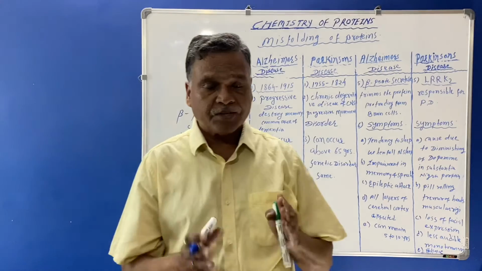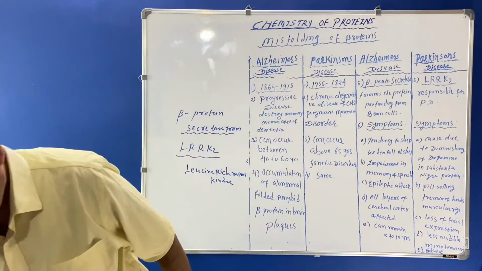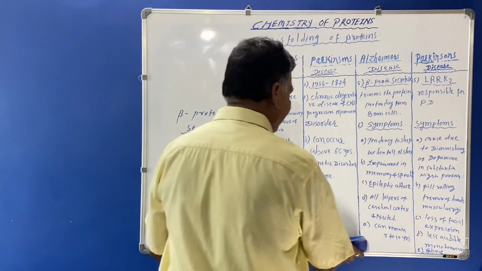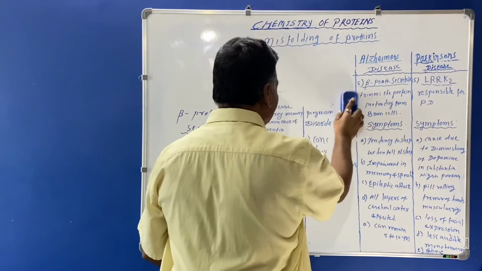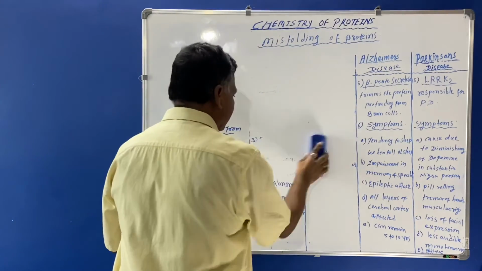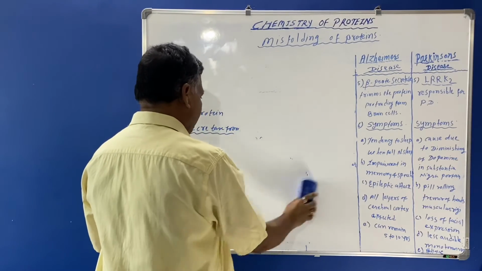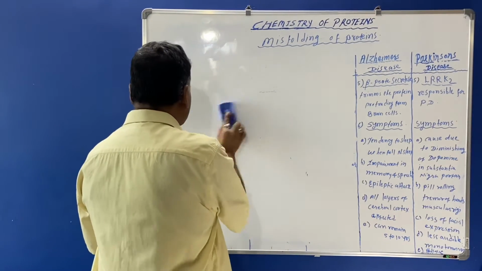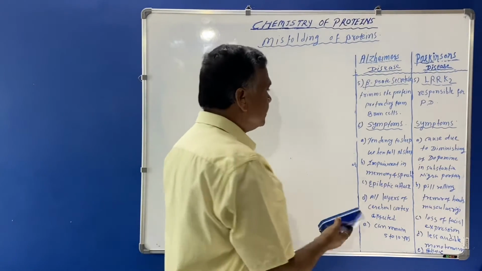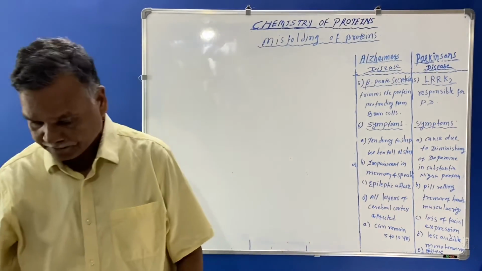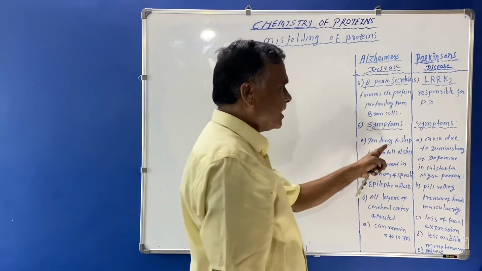Now we'll see the difference between the symptoms of both the diseases one by one. The symptom in Alzheimer's disease is a tendency to sleep.